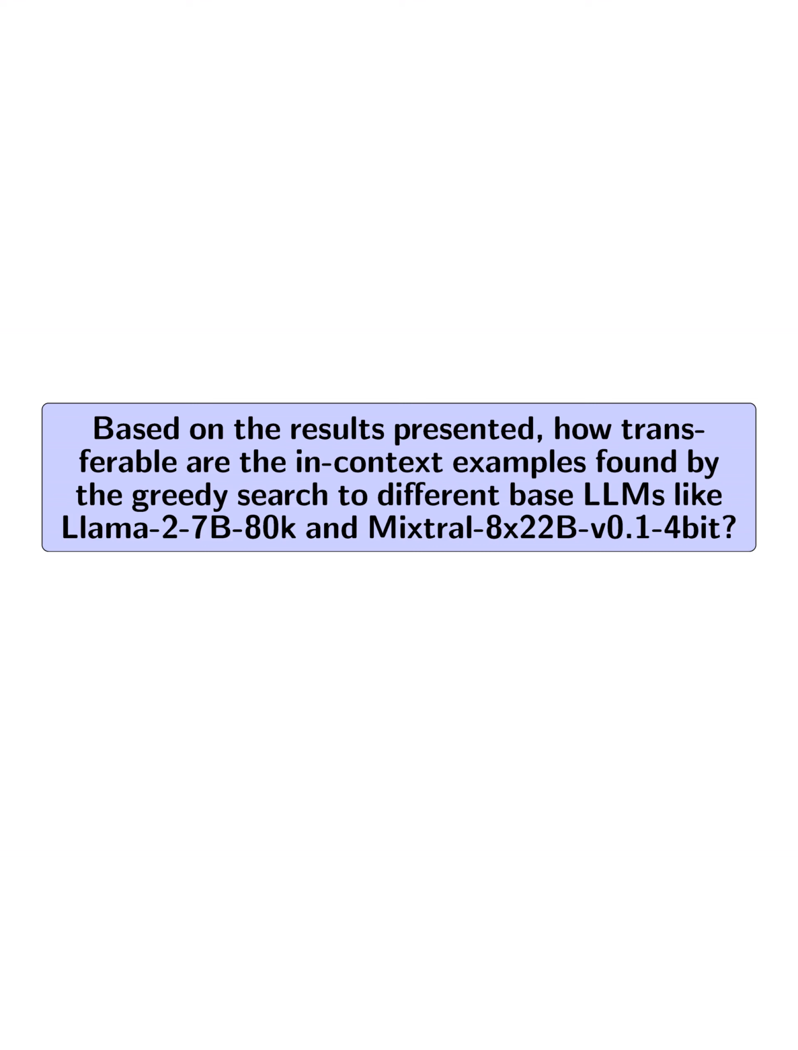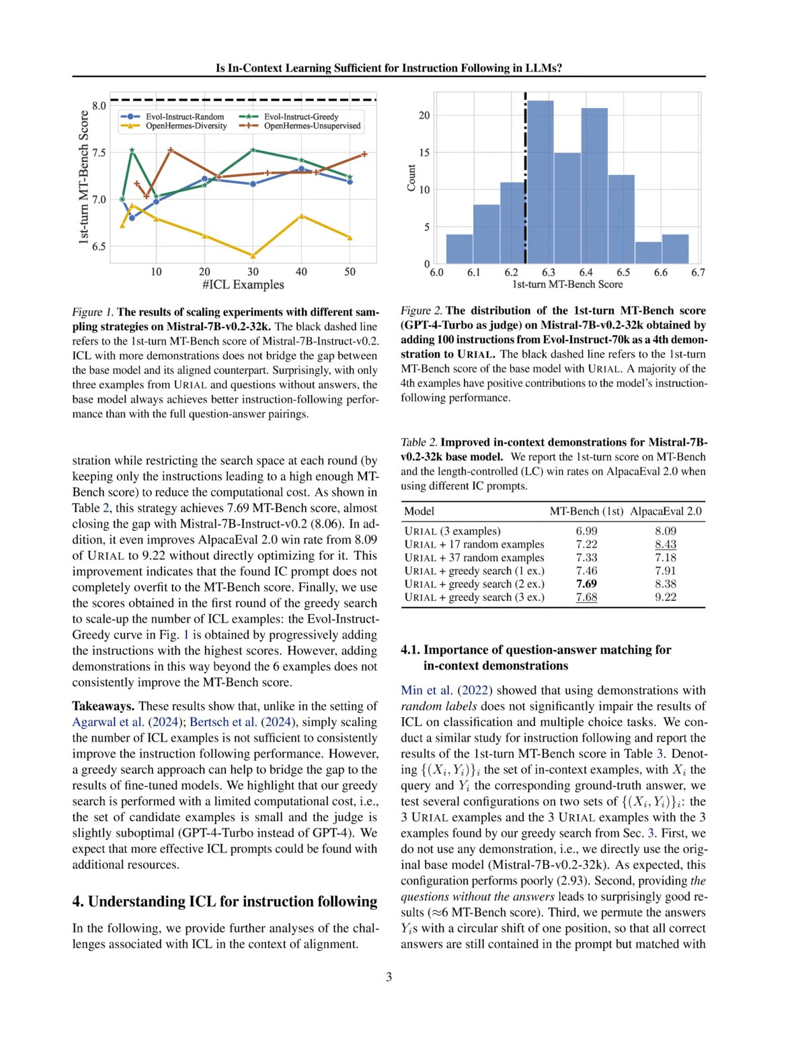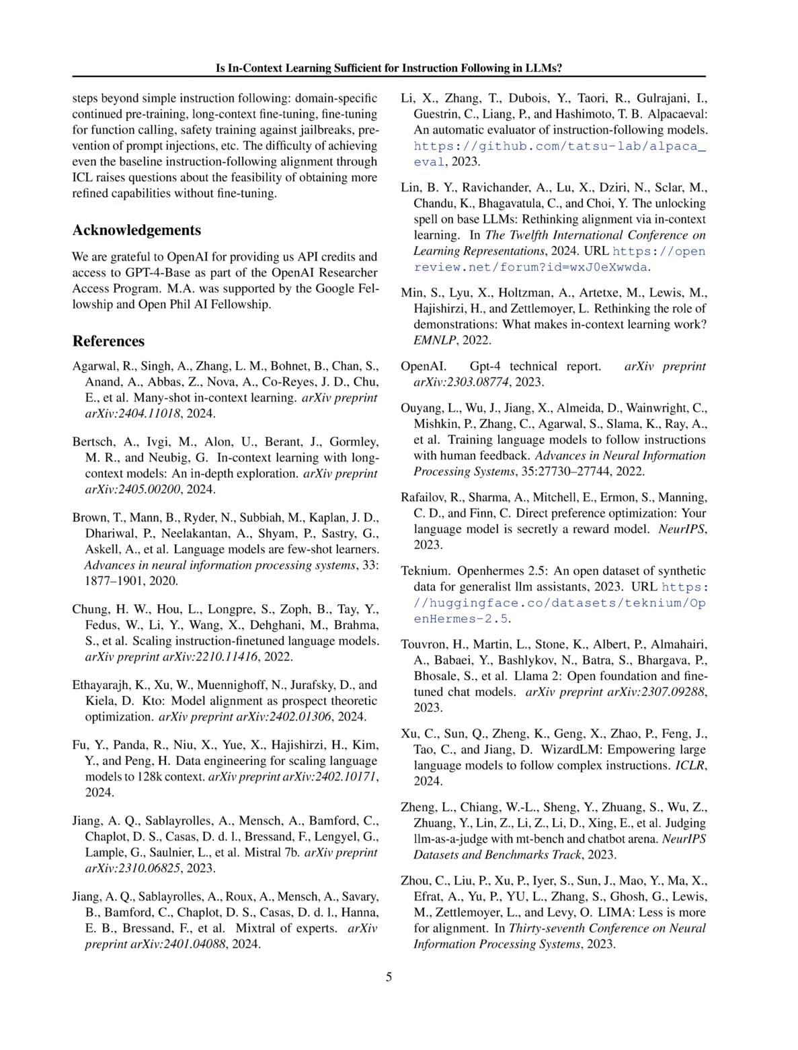Based on the results presented, how transferable are the in-context examples found by the greedy search to different base LLMs like Llama 2 7B 80K and Mixtral 8x22B v0.1 4-bit? The in-context examples found by the greedy search show mixed transferability. When applied to Llama 2 7B 80K, the new examples can increase the MT bench score by plus 0.47, indicating some level of transferability.